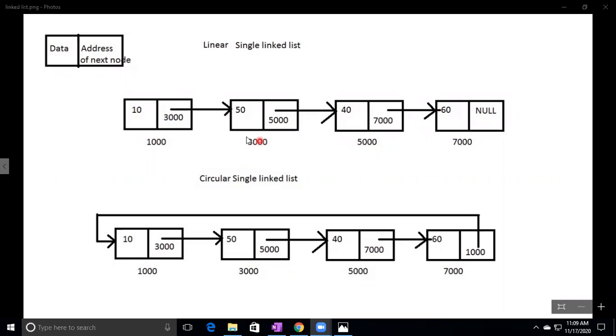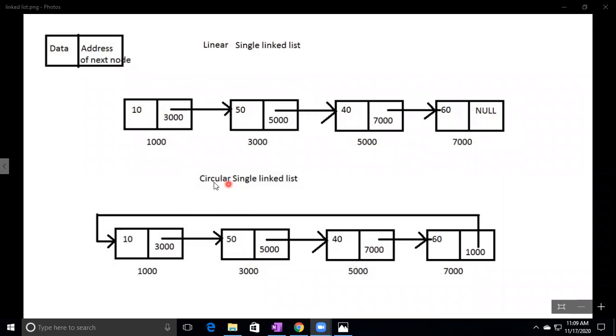Here the second node address is 3000. Second node data is 50. The second node maintains the third node's address. So next node address is 5000, maintained here. Here 40 is the data. It maintains address of next node. Next node address is 7000, maintained here. Here this is the last node. Data is 60. After this, no node is there. So it is holding what? Null. Here next value is null, because after this, no node is there. This is the linear single linked list. So linear single linked list is a collection of nodes in which the last node's next value will be null.